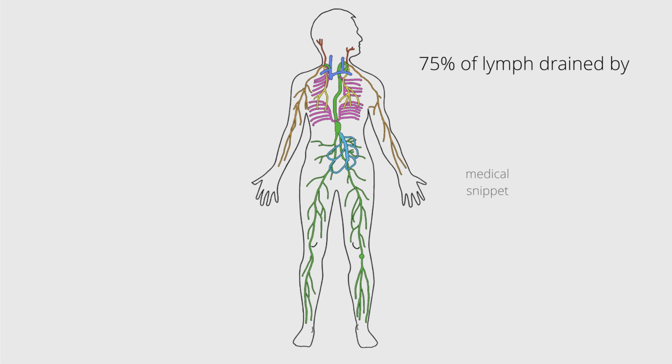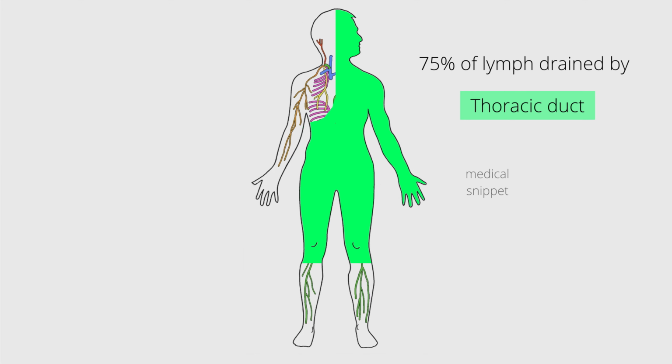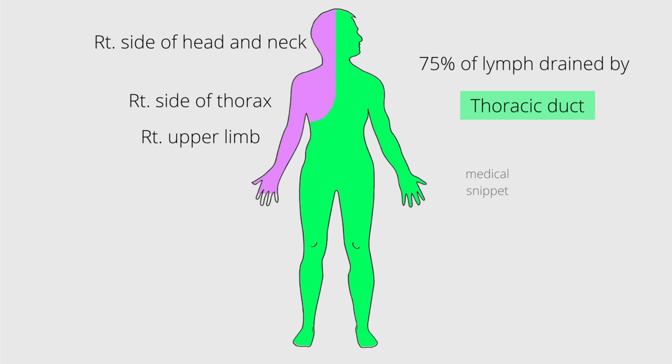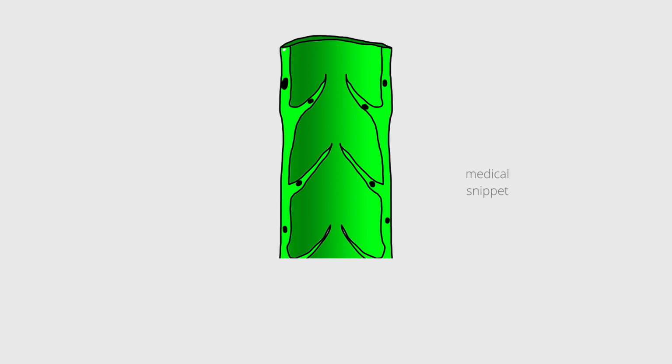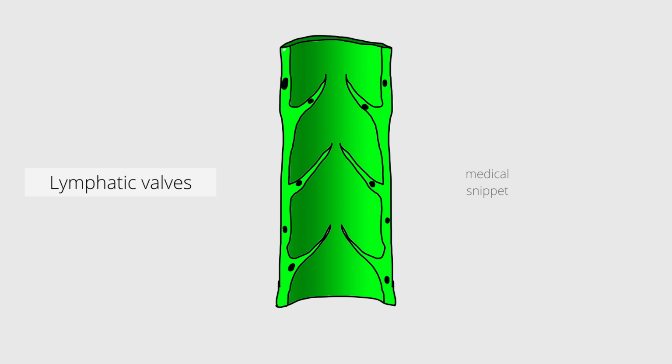So, 75% of the lymph of the human body is drained by the thoracic duct, except the right side of the head, neck, thorax, and right upper limb. These regions are drained by the right lymphatic duct. Like veins, the lymphatic vessels, trunks and ducts have valves to prevent backflow of lymph. But the number of valves is more than in the veins.